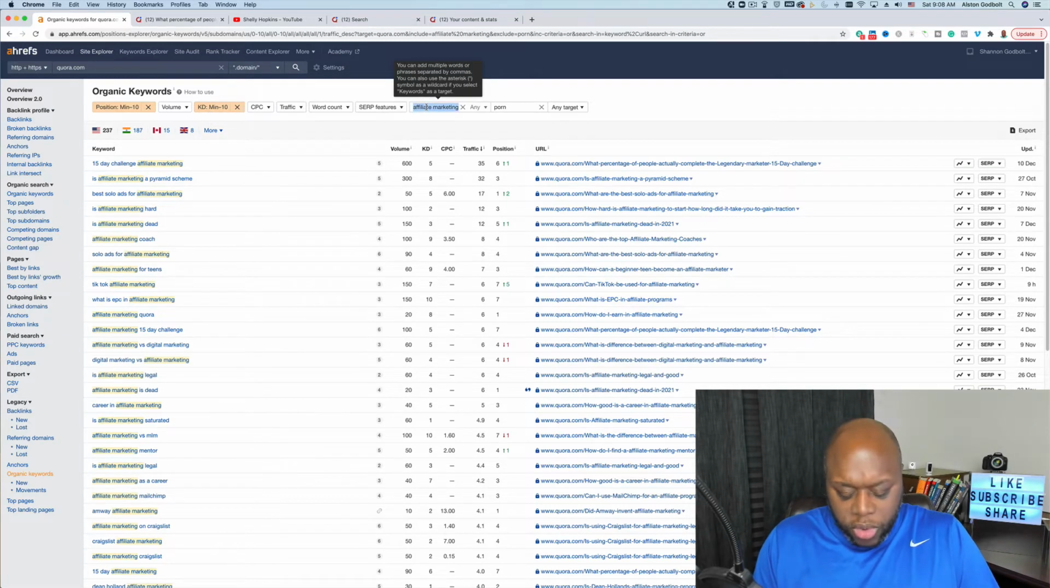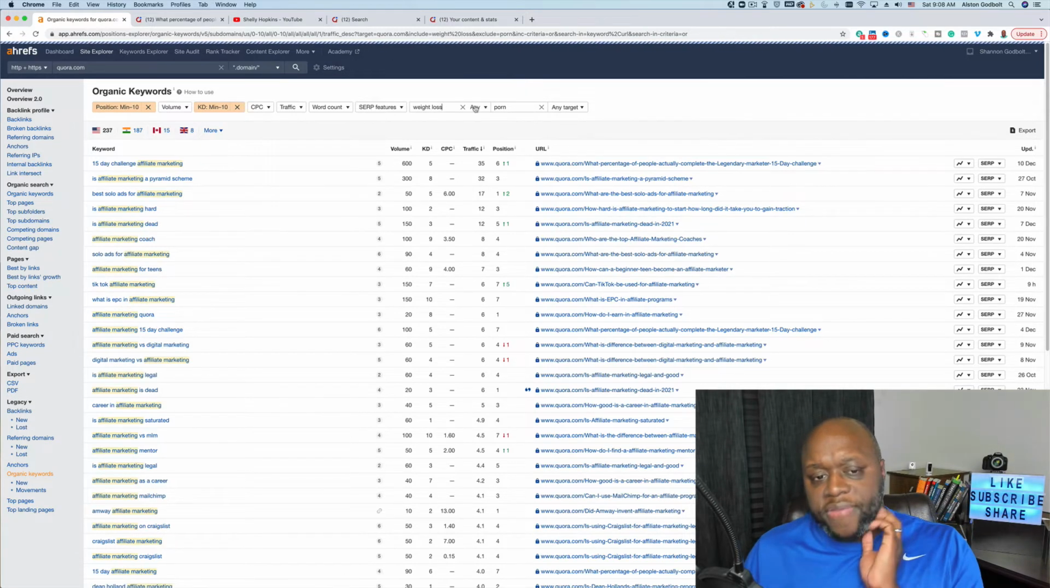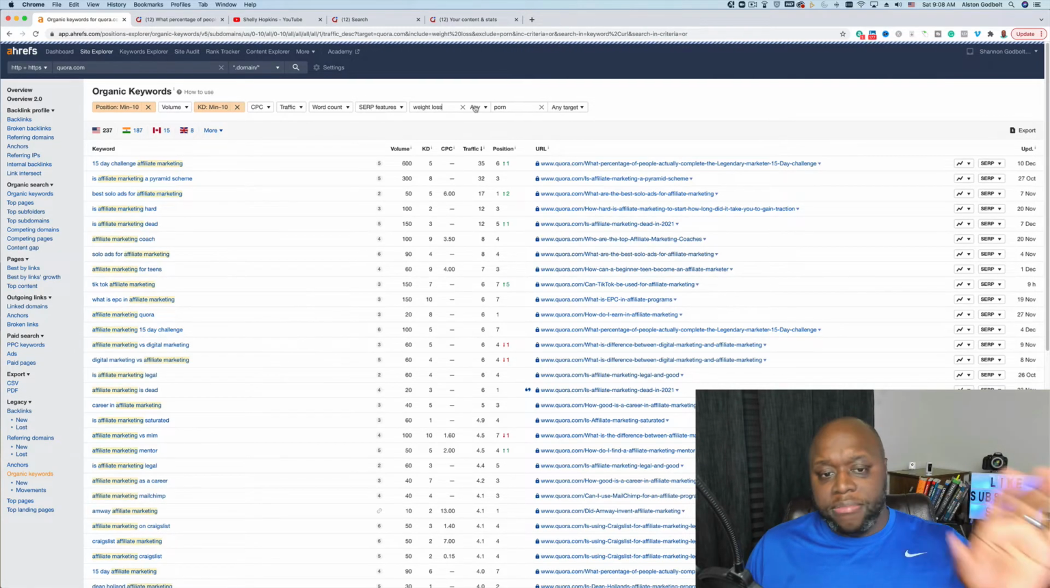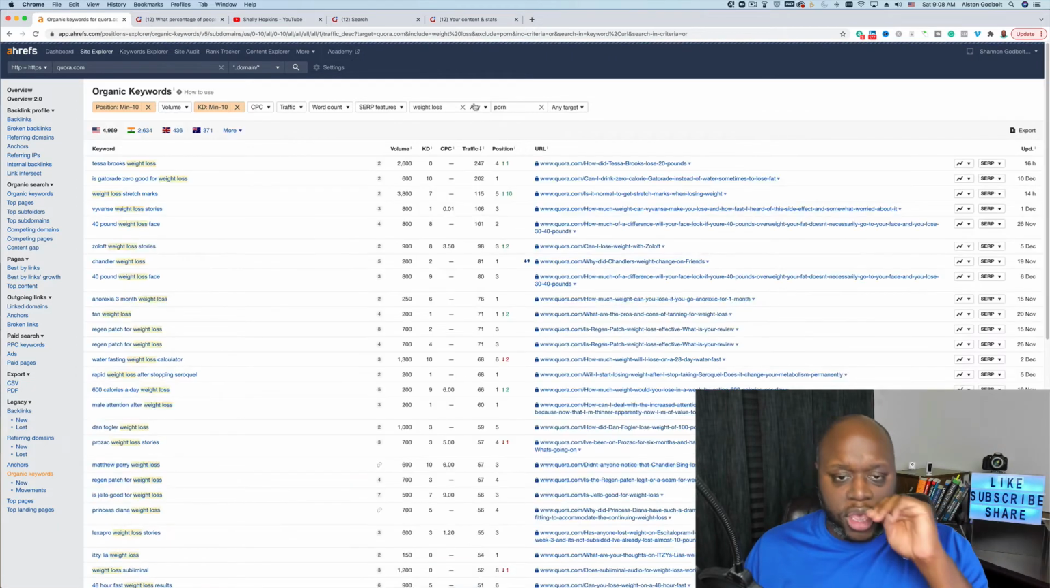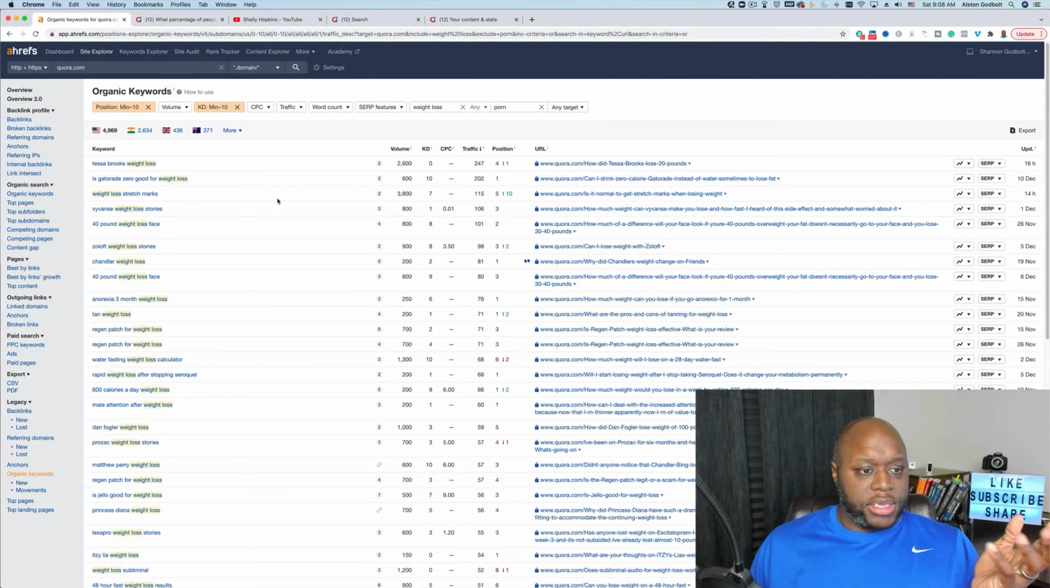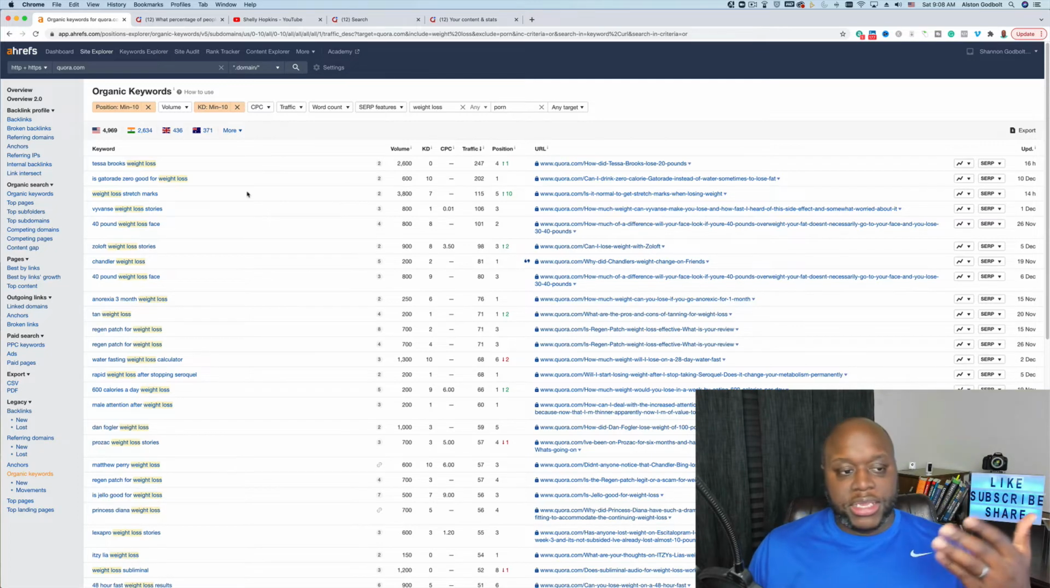Now, this can work for weight loss. This could work for basket weaving, or lead magnets, lead generation if you were promoting email marketing. So if we look at this, is Gatorade Zero good for weight loss? That has a keyword difficulty of 10, 600 monthly searches. Weight loss, stretch marks. You could create content on how to reduce stretch marks and then promote whatever vitamin out there that helps them with that.